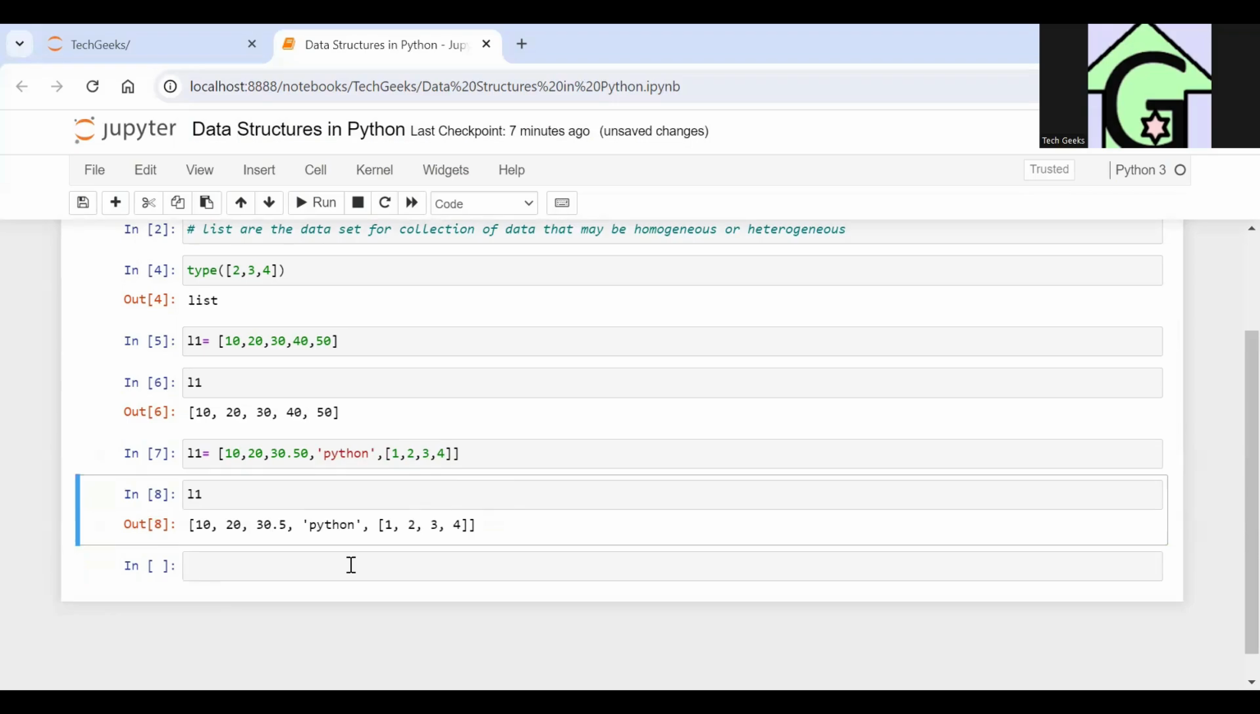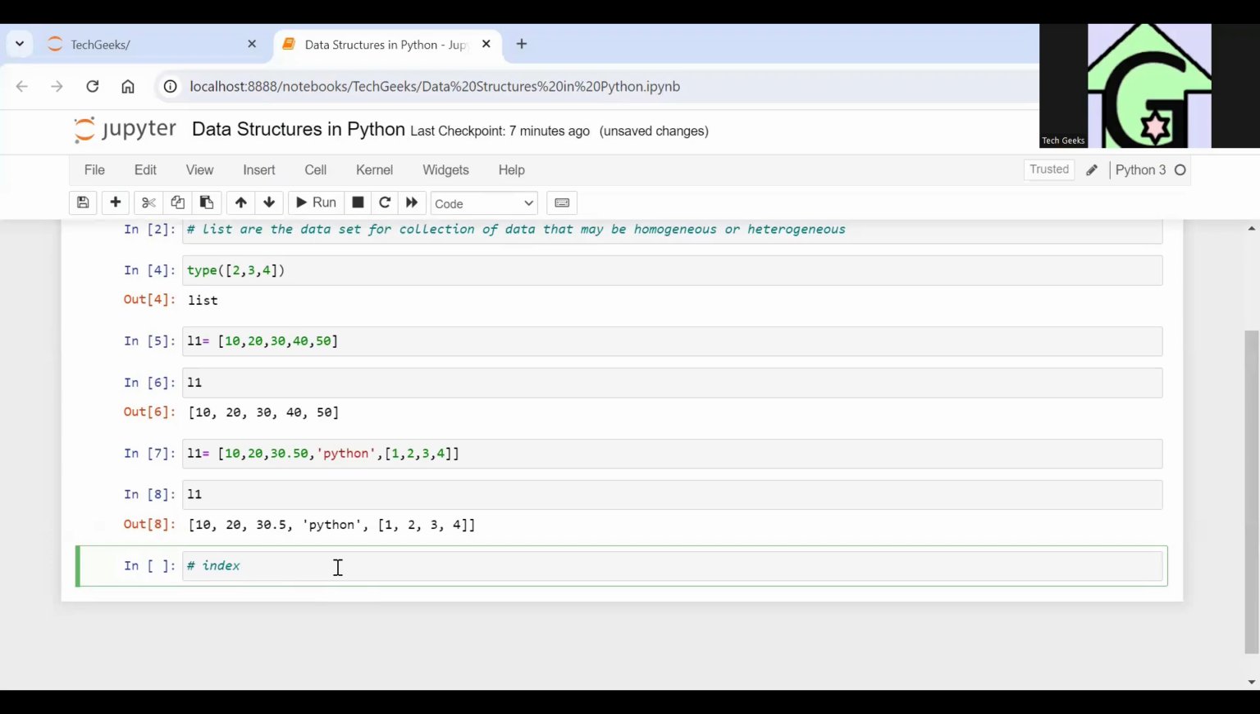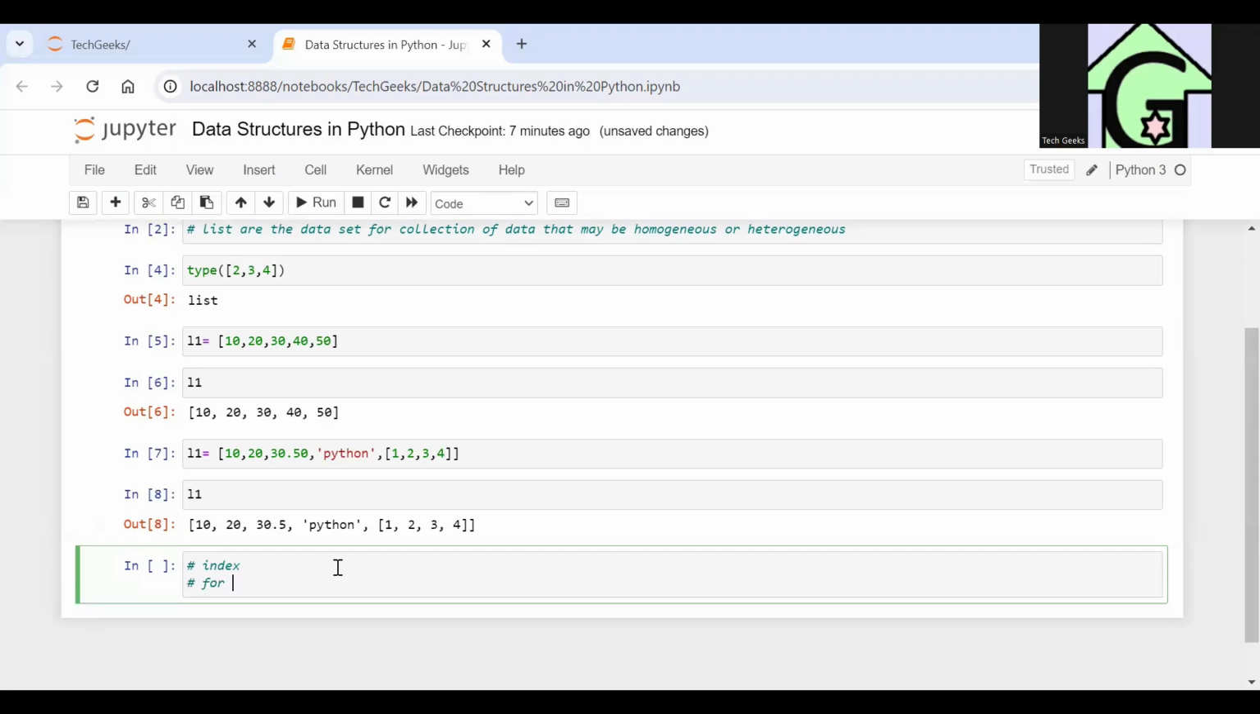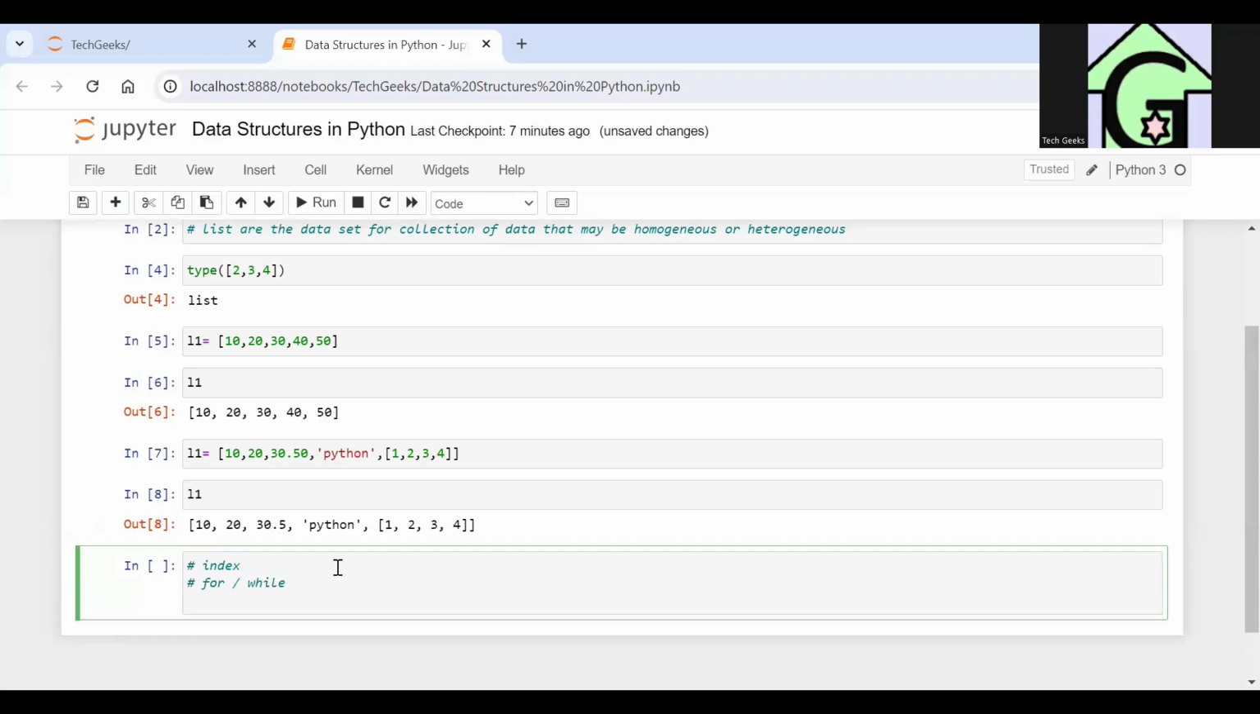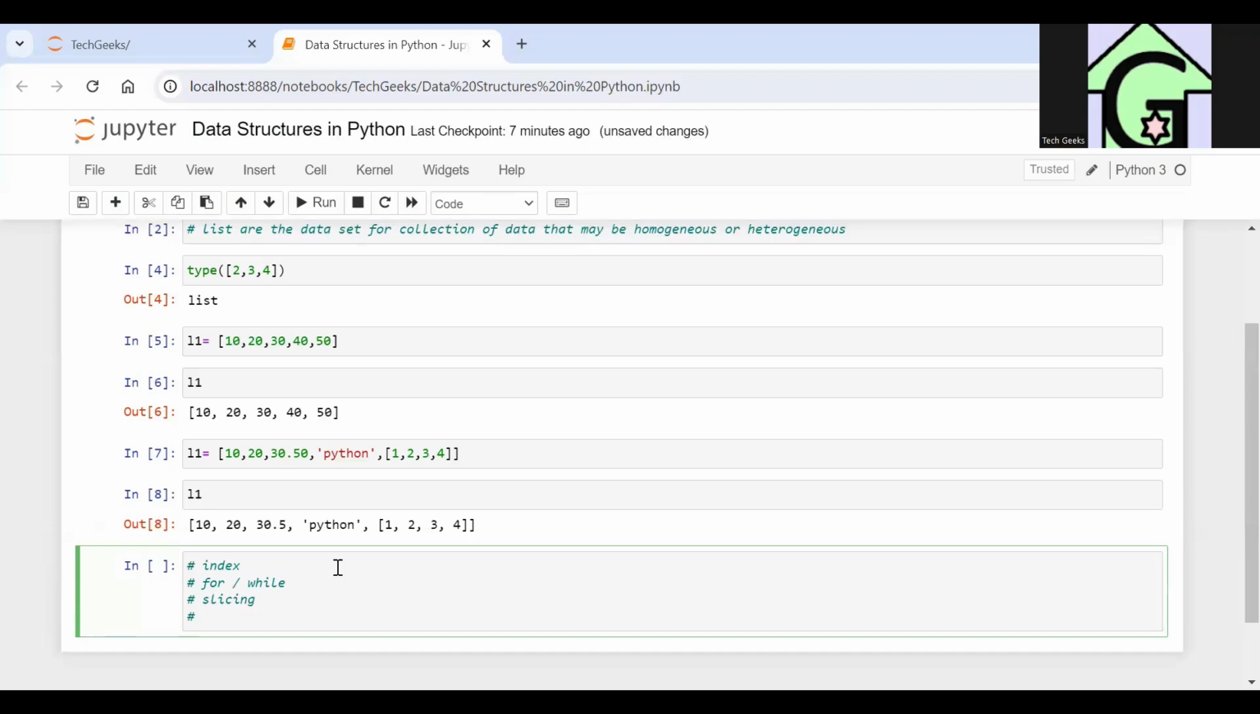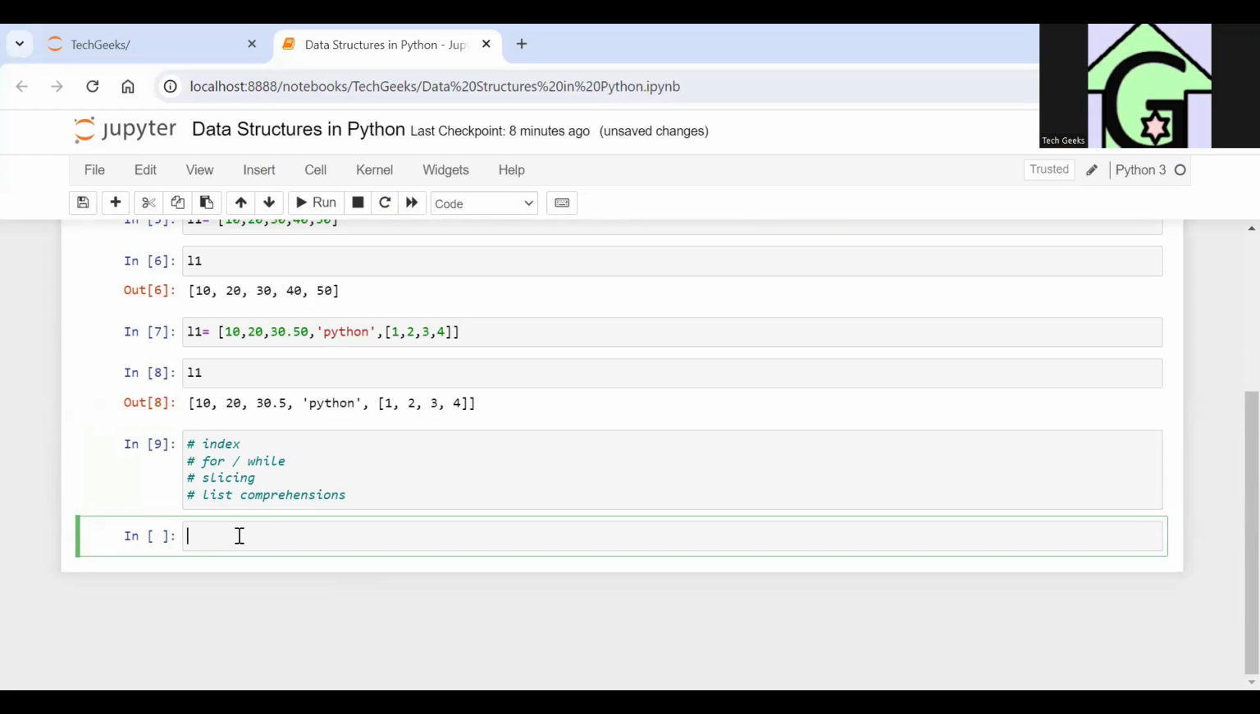So guys, the question arises: if I want to access any element of a list, how would I do it? There are certain methods by which we can access the elements of a list. First of all, there is an index. Then we have for or while loops that we have just studied in the last two sessions. Then we have a thing called slicing that we'll be doing in an upcoming class. And at last we have list comprehensions. So we'll be seeing one by one how we use all these things to access the elements of the list.